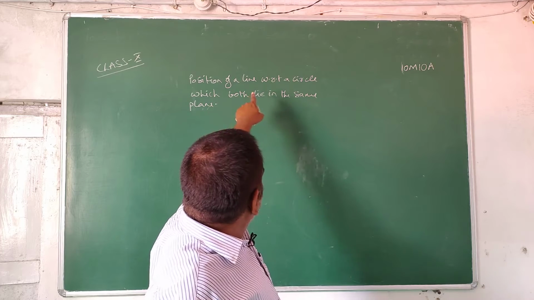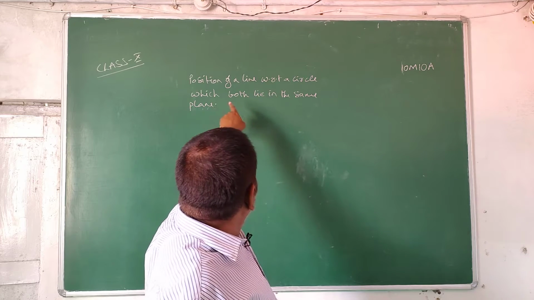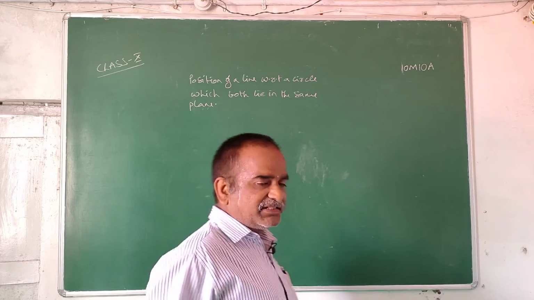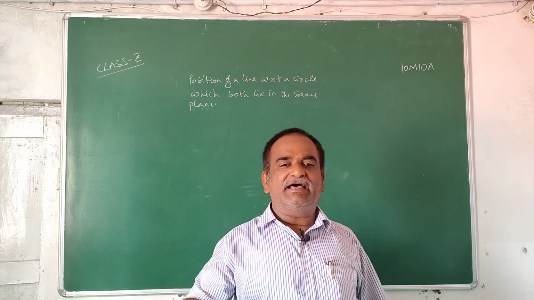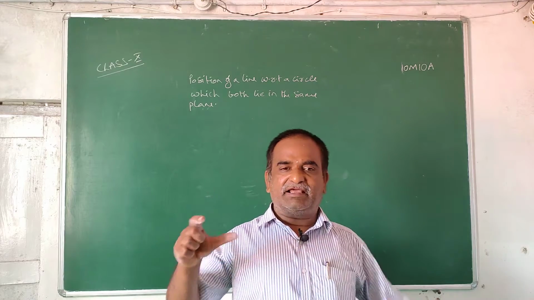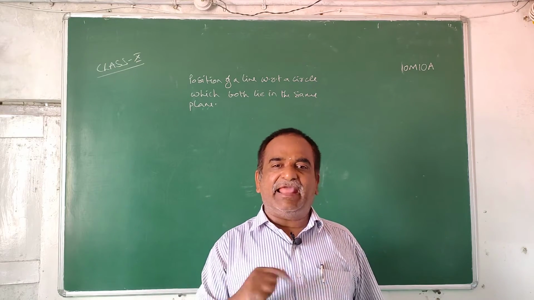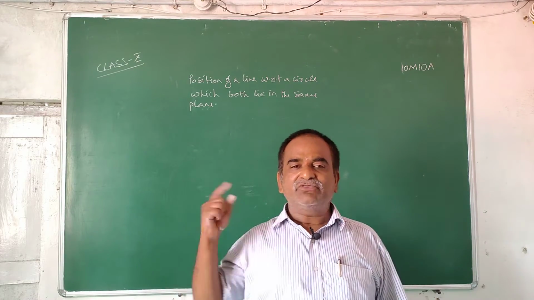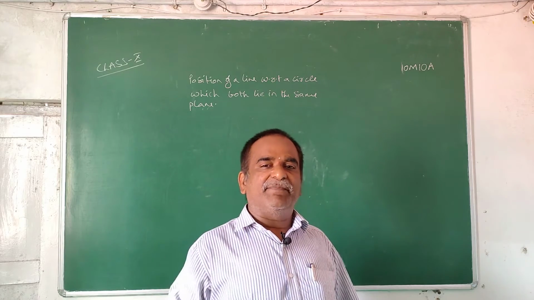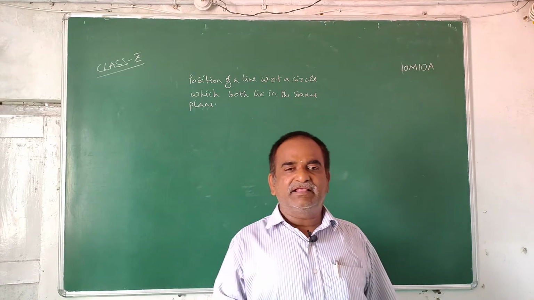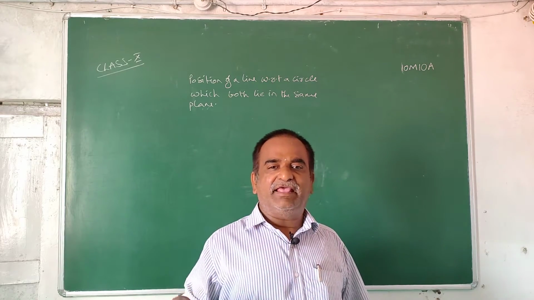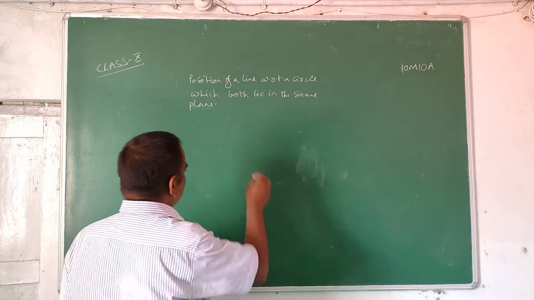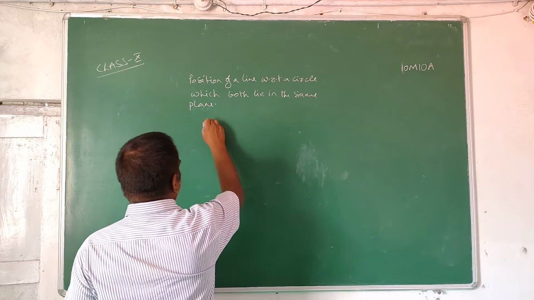Position of a line with respect to a circle, which both lie in the same plane. See here, there is a circle and there is a line that both are lying in the same plane. So how can they be? What are the possible cases if a circle and a line are lying in the same plane? There are three possibilities.